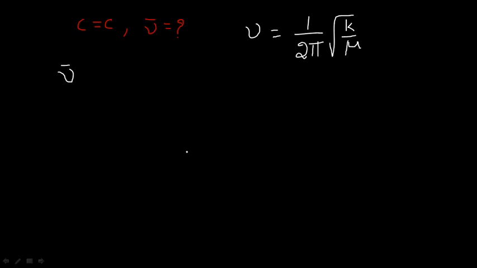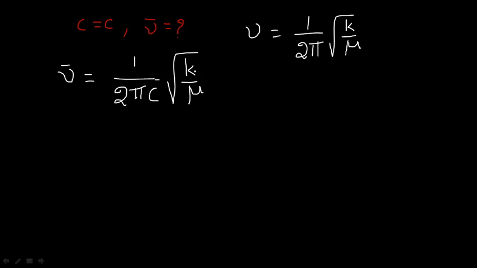This is the formula, but we have to find out the wave number. So in the frequency, this is the formula. In terms of wave number, I am rewriting the formula. Wave number is equal to 1 by 2 pi c, where c here is the velocity of light, into root of k by mu.